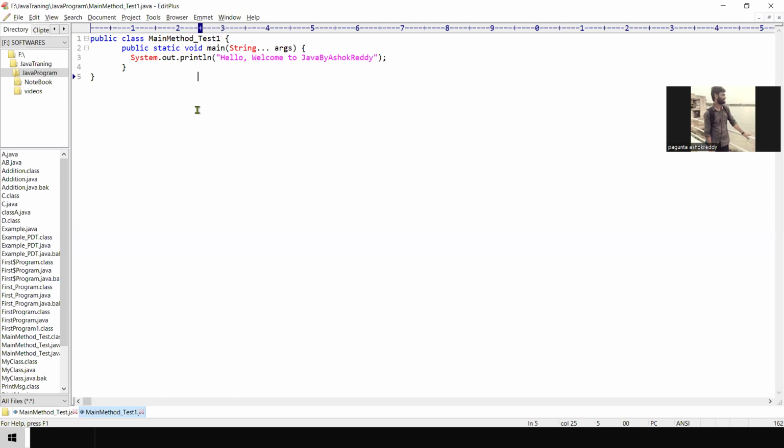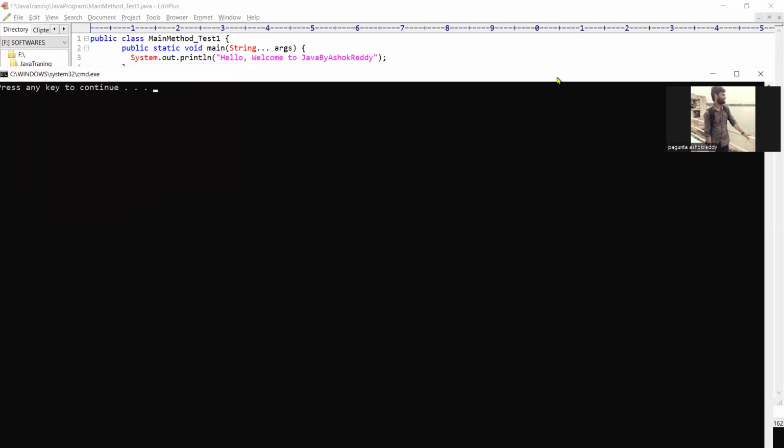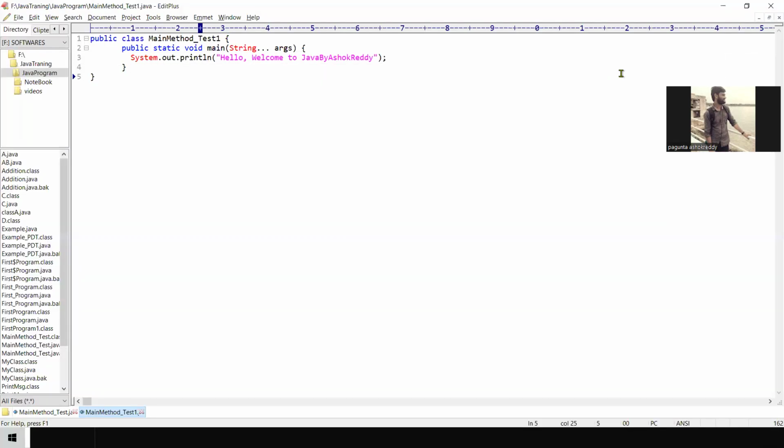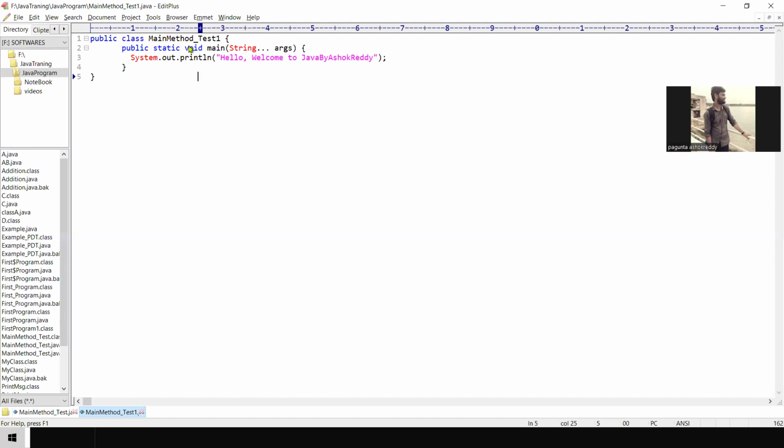Okay, now I'm going to compile. Control 1. Yes, it will compile. Can we run now? Control 2. Yes, it will succeed. But what is our main method? You can declare it private. Will it compile or not? Tell me guys, can it compile or not? Yes, it will compile, because the compiler will not check the main method signature. It will not check whether the main method is there or not. It will check only whether there is a syntax mistake.